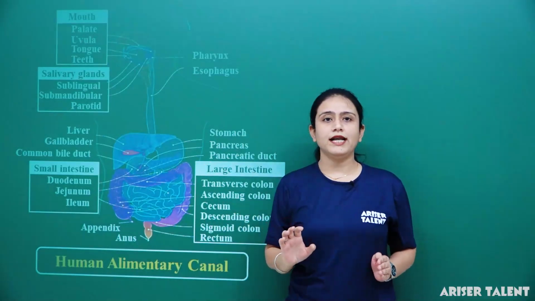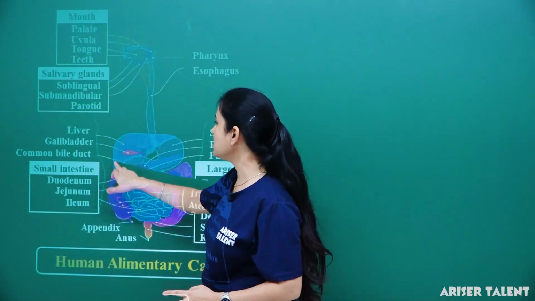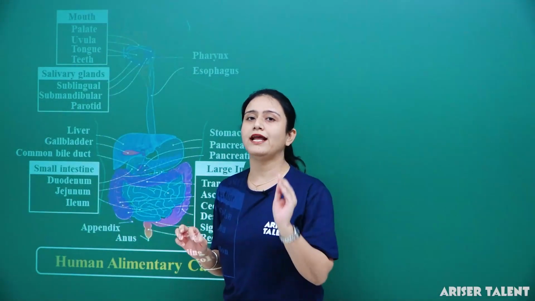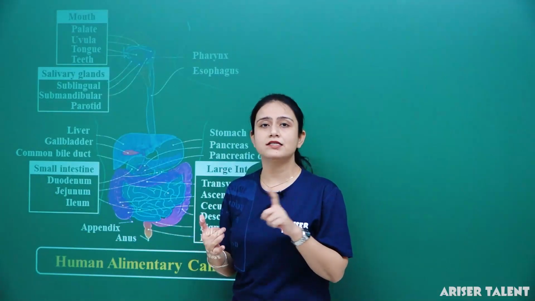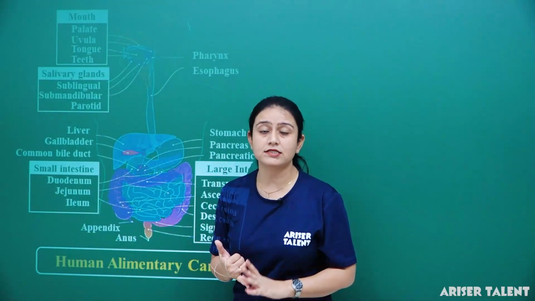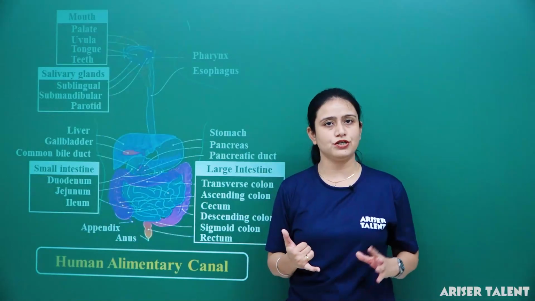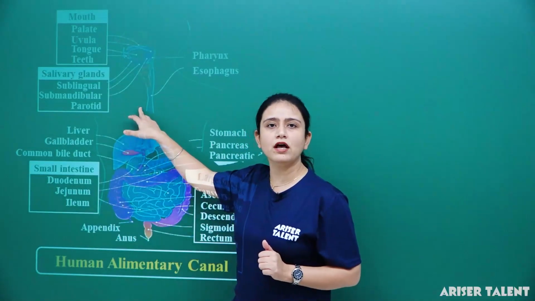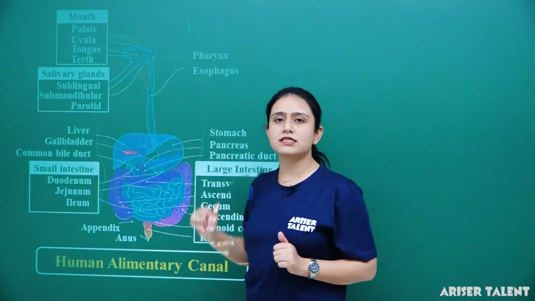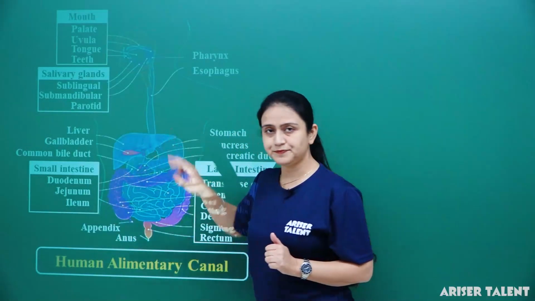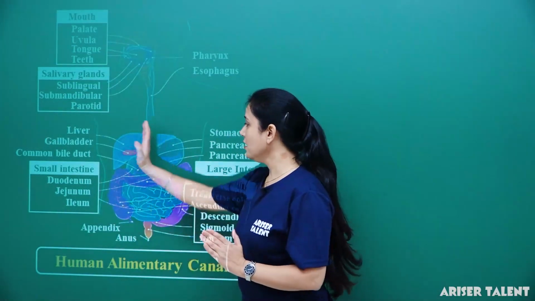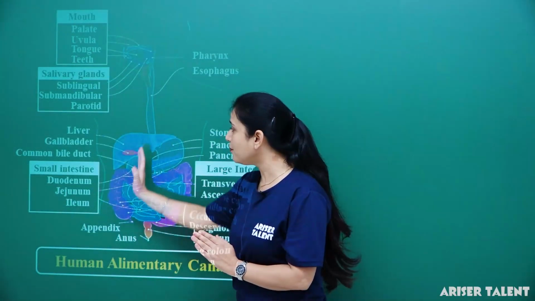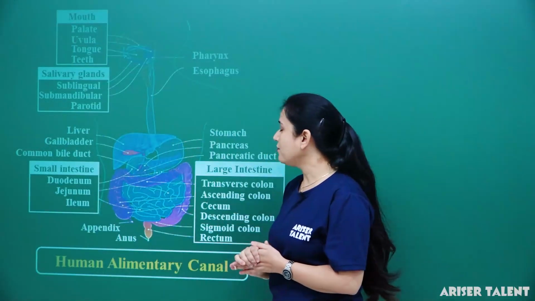Another important gland is the liver. Here we can see this is the liver. First of all, let me tell you that there are three important glands present in the human: salivary glands, liver and pancreas. They play an important role in the digestion of food in human beings. The first, salivary glands, we have already taught, which secrete saliva. Second one is the liver. Here we can see where the liver is situated. It is present on the right side, the upper side of the abdominal cavity.